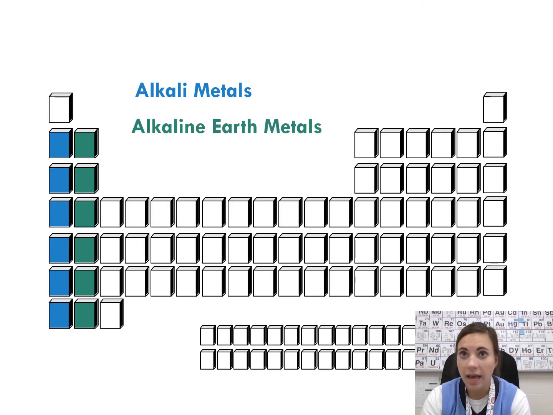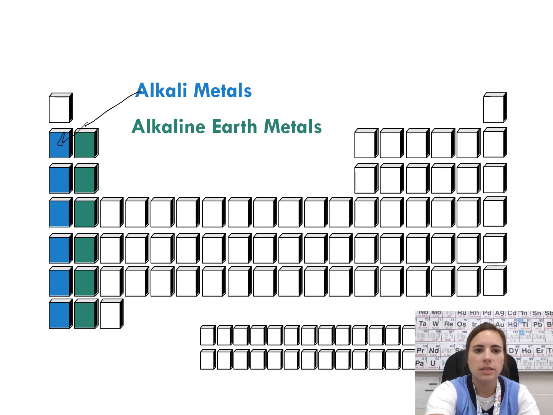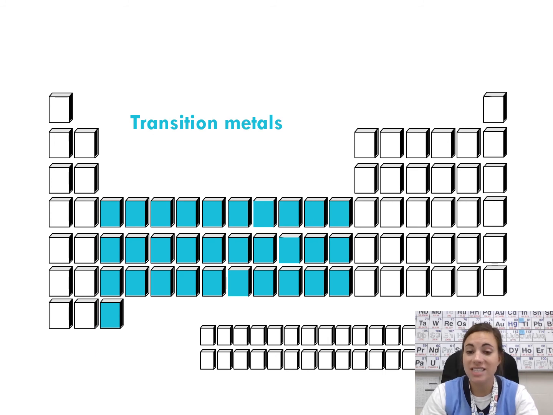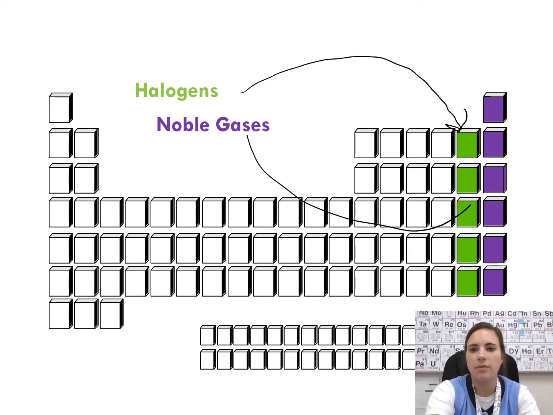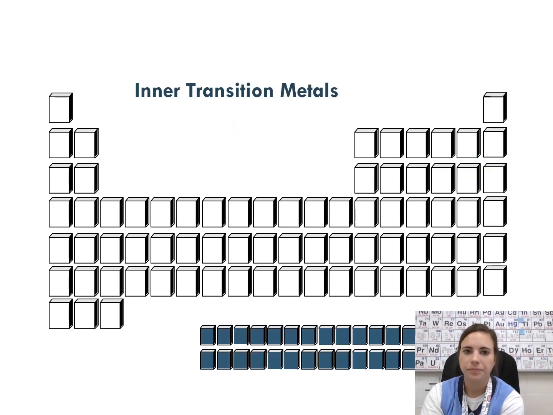Some of our groups have particular names. So the first group of metals is the alkali metals. Our second group are the alkaline earth metals. In the middle, we have our transition metals. On the right-hand side, in our nonmetals, we have our halogens, and then we have our noble gases. Down here at the bottom, and where they actually belong would be right here, but it's very difficult to show a periodic table on one page that would be that long. But those are our inner transition metals. They have a lot of our radioactive atoms.